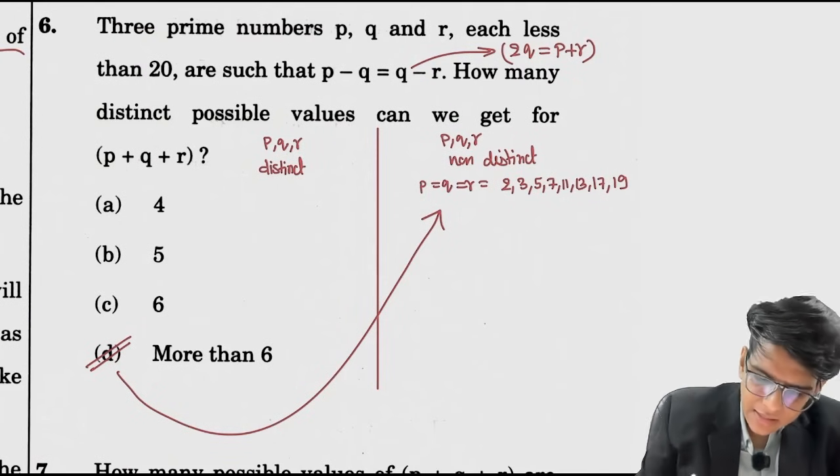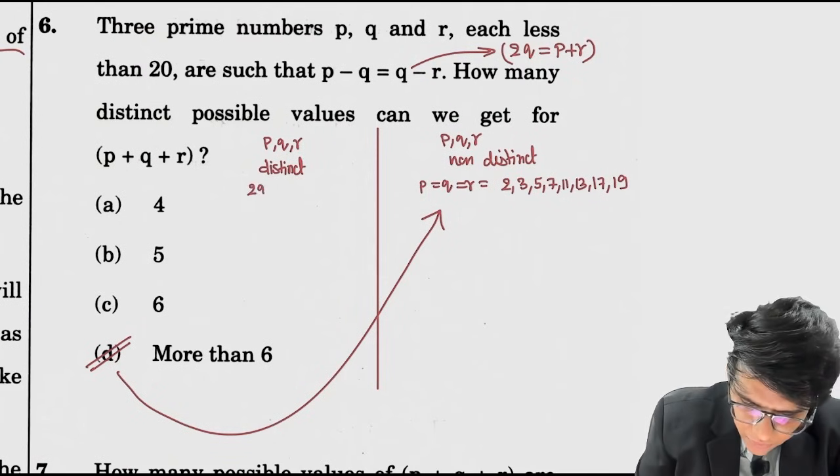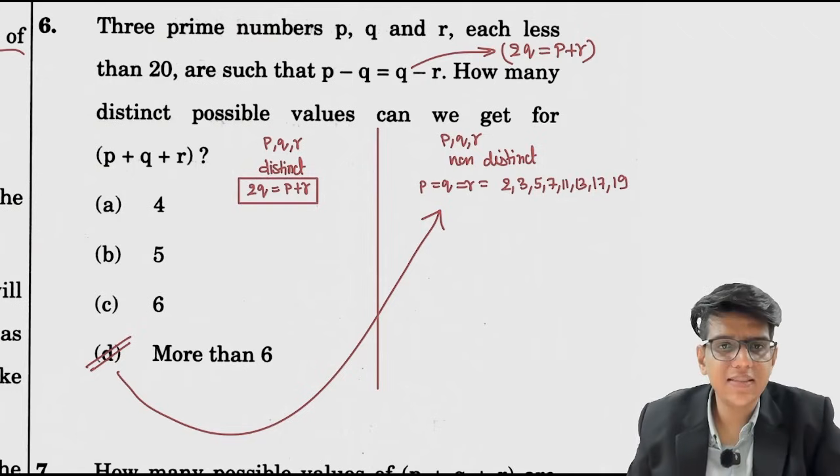ठीक है, क्या कैसे कैसे क्या चाहिए आपको? Twice of q equals to p plus r. All these prime numbers are lesser than 20.